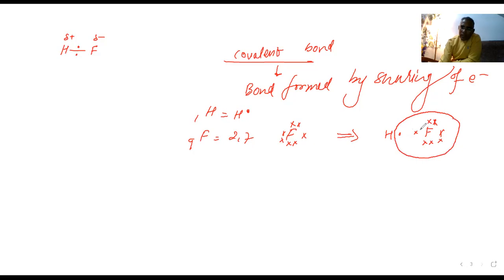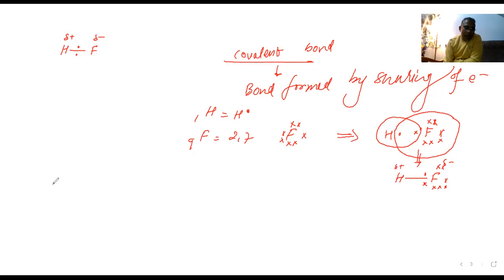Since one electron gets shared, they form the single bond, H single bond F. Now what happened here? Since fluorine is electronegative, both the electrons are near to fluorine, and hydrogen is left with fewer electrons. So fluorine becomes negative and hydrogen becomes positive.